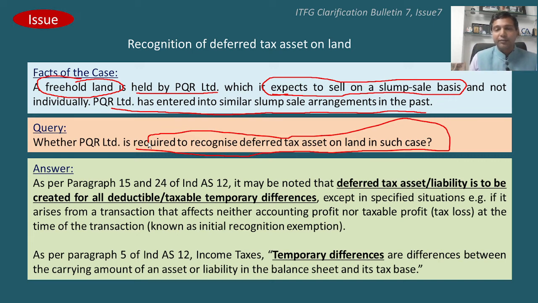Generally for land, the indexation benefit is available. So if you just look at the indexation benefit available for land, it may amount to arising of deferred tax or temporary differences. However, now let us look at the paragraph which focuses on recognition of temporary difference.